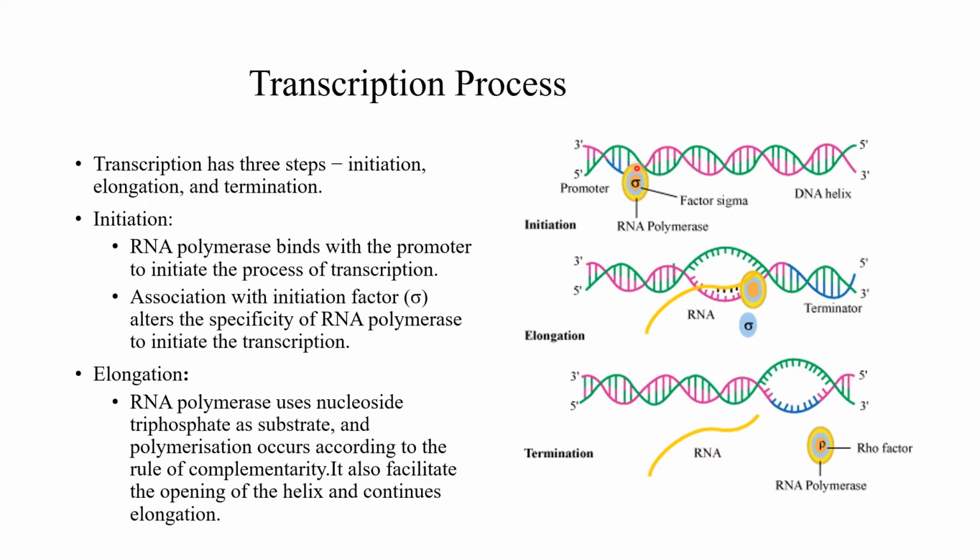Then next one, elongation. In elongation, what is taking place? Polymerization occurs according to the rule of complementarity. At the same time, the opening of the helix, that is unwinding, takes place. The opening of the helix and elongation continue. Therefore, the sigma factor comes out.